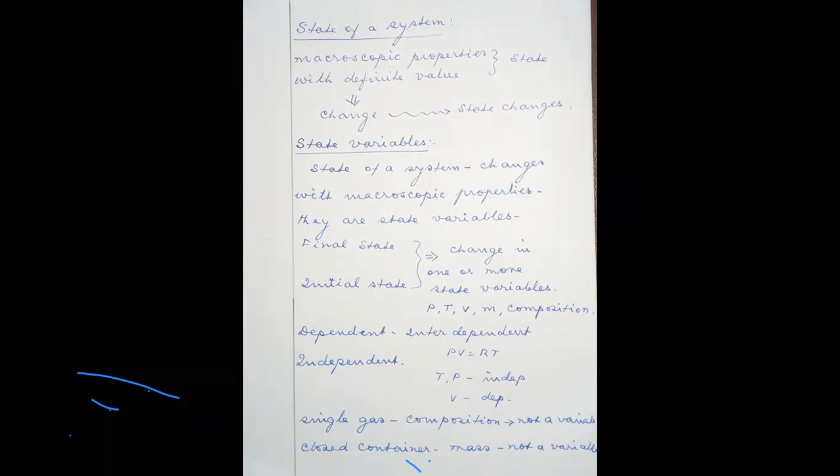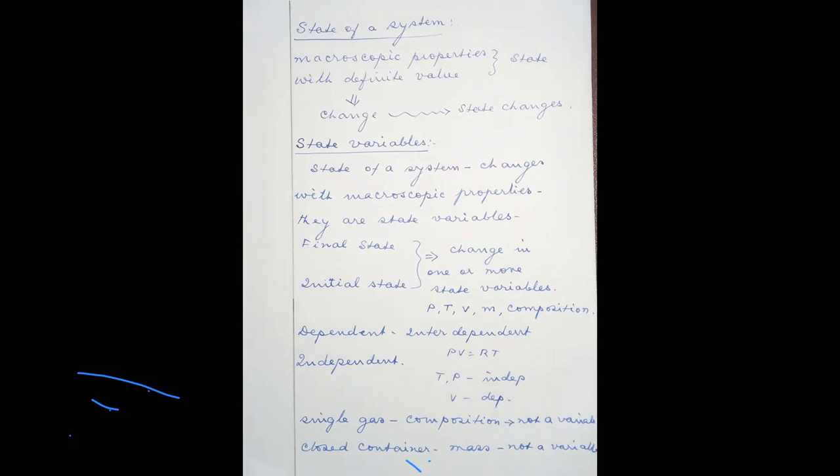Suppose a system is closed, then what happens? There cannot be addition or deletion of substances from the system. Therefore, mass becomes a non-variant. The mass of the substance is not going to change, so it cannot be a part of the state variables because the system is closed. So depending upon the condition of the system, and the components present in the system, the state variables will change.